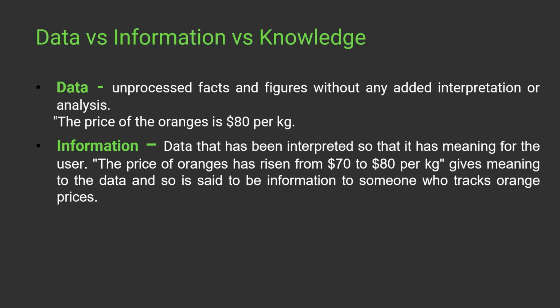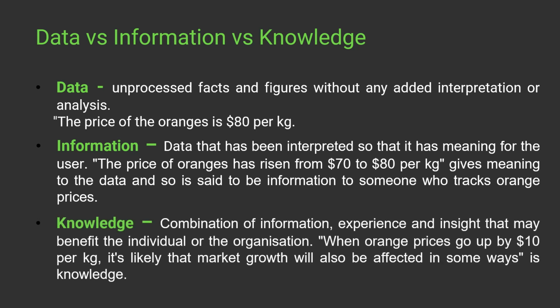And now comes the knowledge. What knowledge we can extract from this information is that when the orange prices go up by $10 per kg, there will be the role of some market growth, right? So there will be some factors involved in this scenario for increasing the price of oranges.